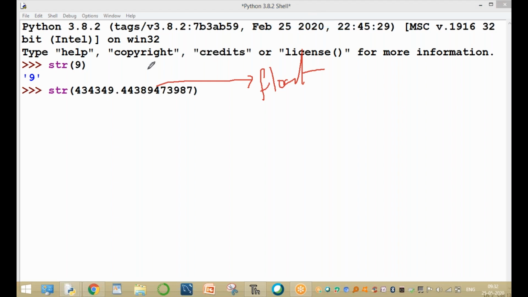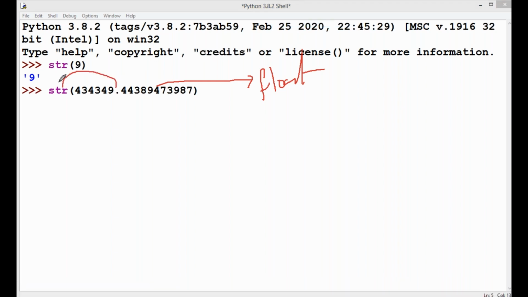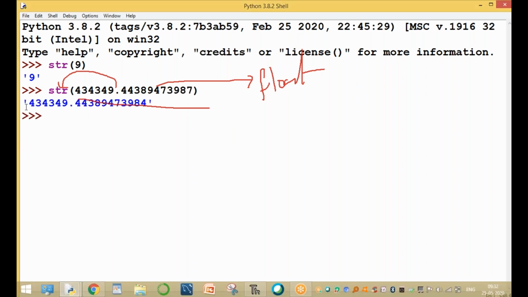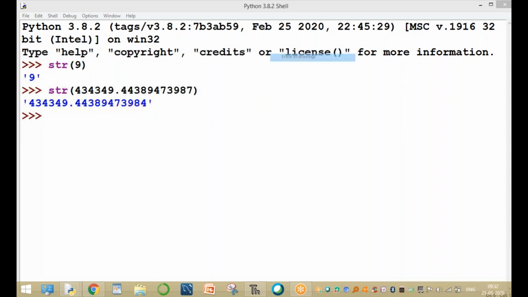This float value is converting into string type. The output is enclosed in single quotes. Now run it, press enter. The output is enclosed in single quotes. Here, guys, the integer value is converting into string type, and the float value is converting into string type.